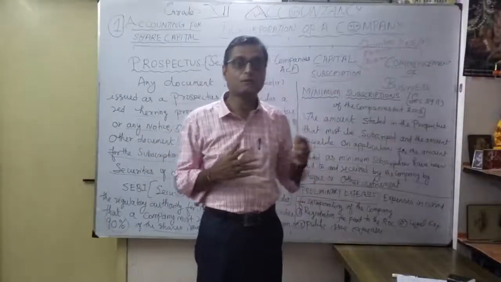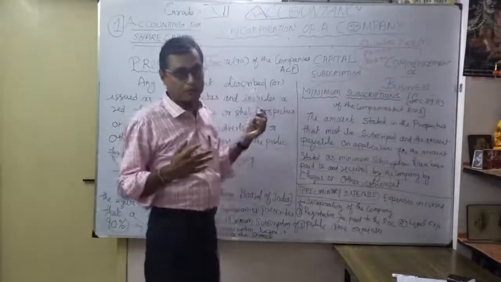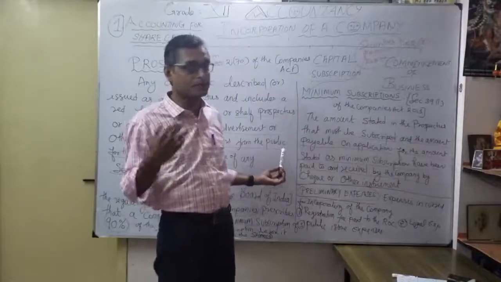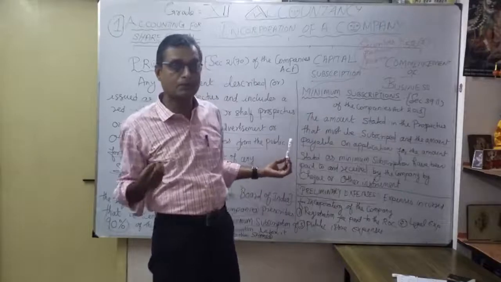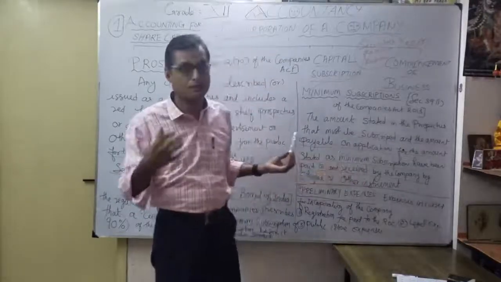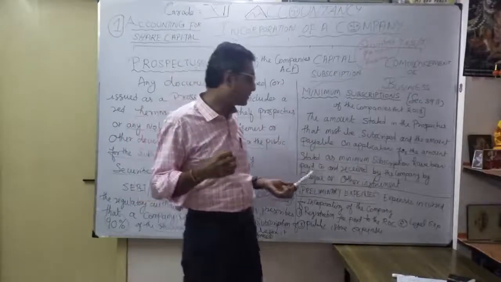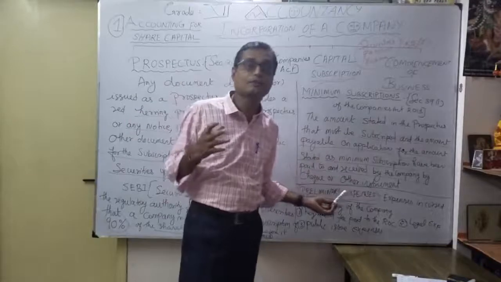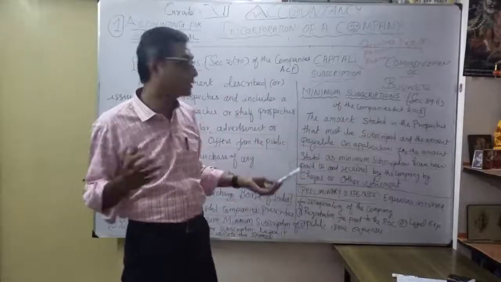Now understood for the year. Through the prospectus, minimum subscription, and through SEBI, the minimum subscription amount may be 90% of the subscription, which should be collected by the company. Only then, before going for allotment, we have to collect 90% of the minimum subscription. Thereafter, what is the meaning of preliminary expenses? What are the expenses coming under preliminary expenses?